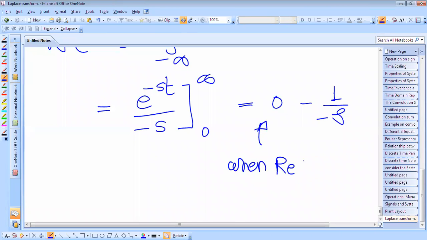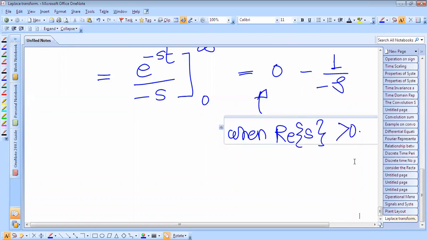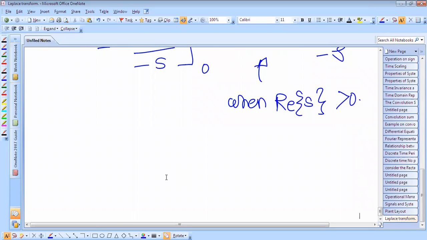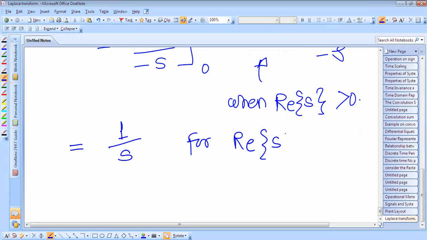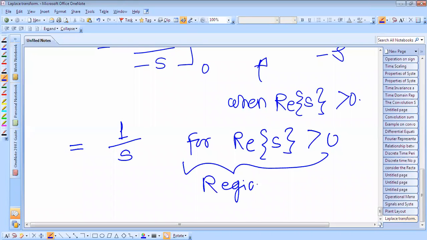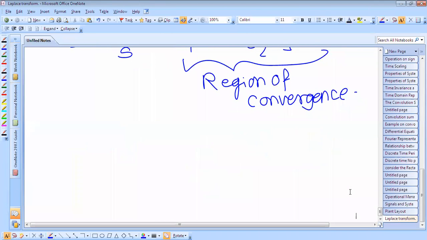So we can write, it is 1 over s, for the real part of s greater than 0, and this is the region of convergence.